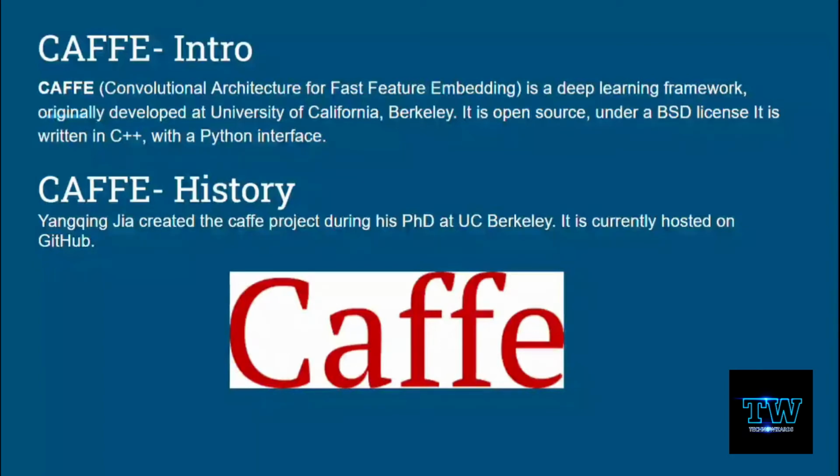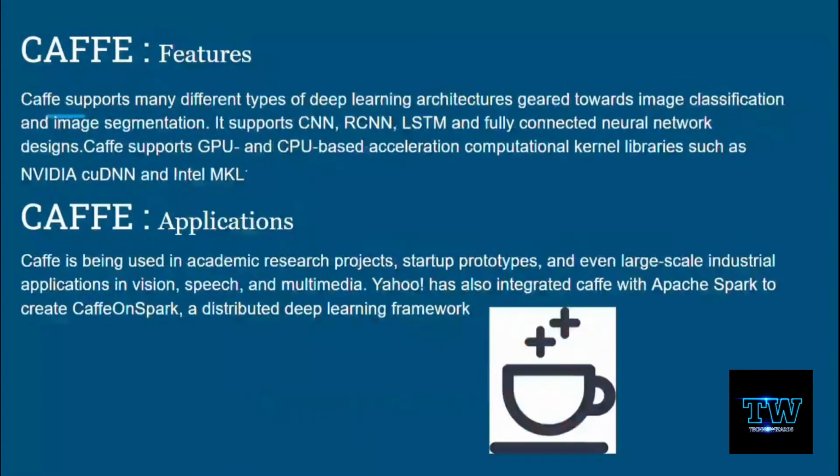Okay, and then we are going to see the history of the Caffe model, where Yangqing Jia created the Caffe project during his PhD at UC Berkeley. It is currently hosted only on GitHub. So what it means is, if you want any documentation, or if you want to read any post or some example problems written in the Caffe model, you can only refer to this GitHub. Okay, so what are the features of Caffe?